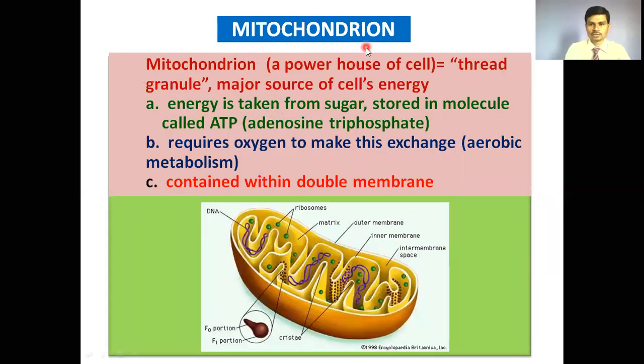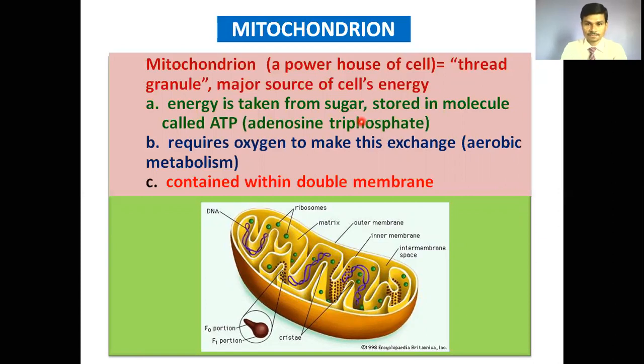The mitochondrion is also termed the powerhouse of cells because it stores the energy currency, that is ATP, and is a major source of cell energy. What happens in mitochondria after glycolysis? Successive stages like the Krebs cycle and electron transport system occur, ATP is generated, and from ATP energy is released.